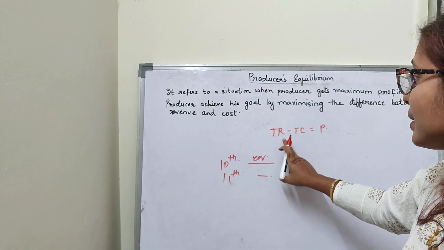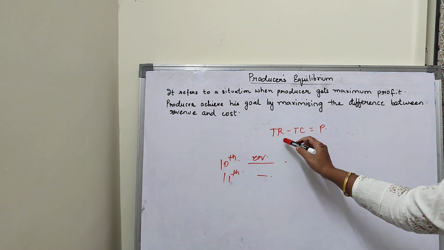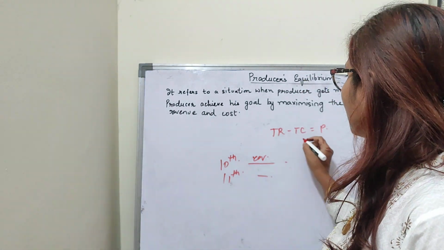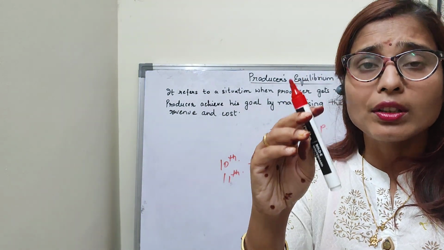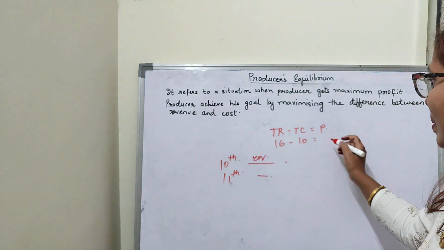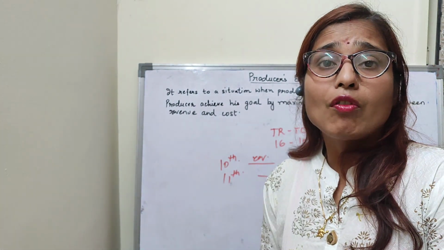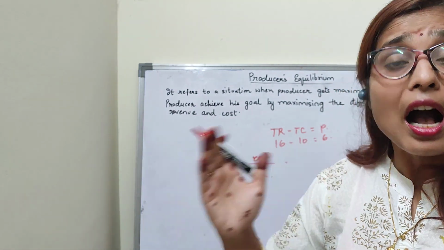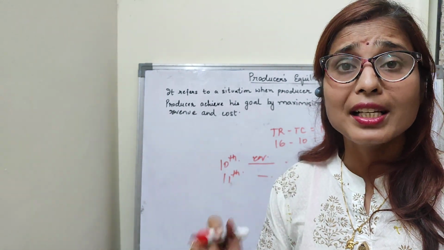So, profit can be calculated as the difference between the revenue and the cost. Clear, children? Suppose the cost of this marker pen is rupees 10 and revenue is 16. That means after selling this marker pen in the market, I earned the revenue of rupees 16. So what is my profit? Profit is rupees 6. So producer always wants to be at that level of output where his profit can be maximized, where the difference between the revenue and the cost is the highest. So producer will strike his equilibrium point at that level of output where his profit is maximum.